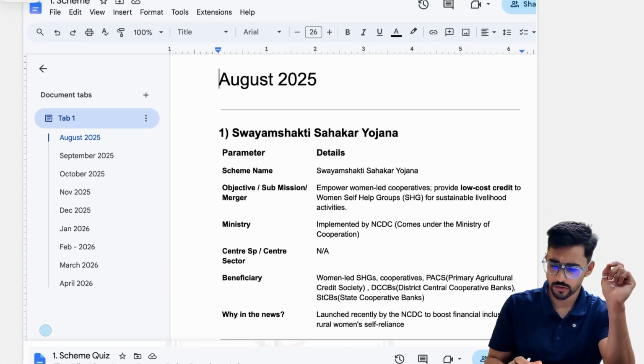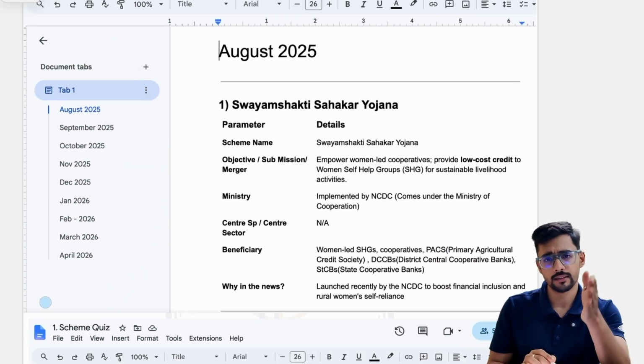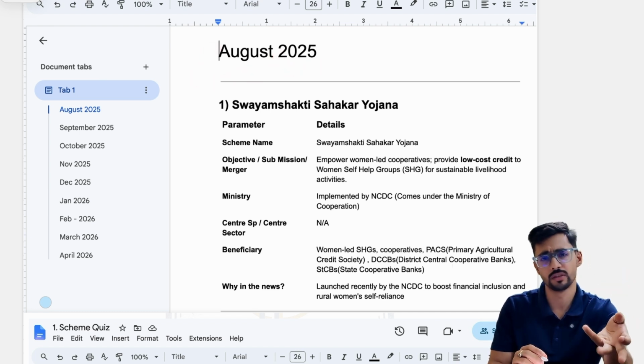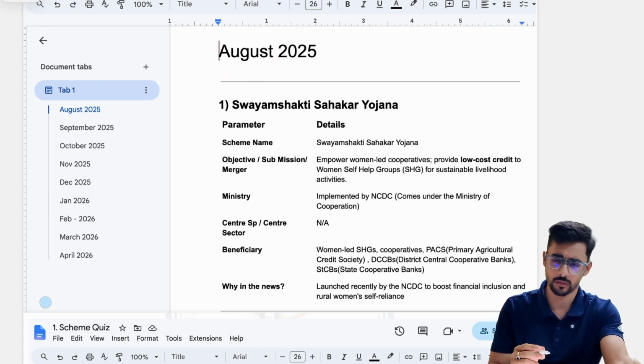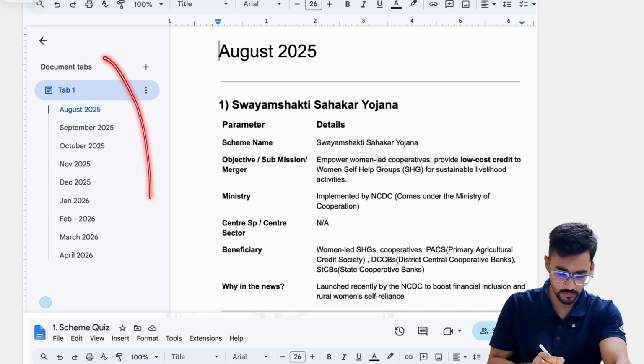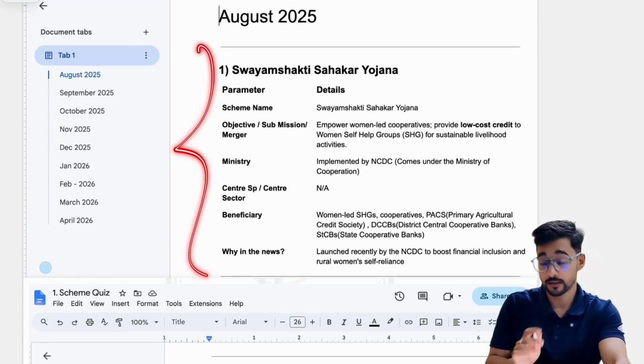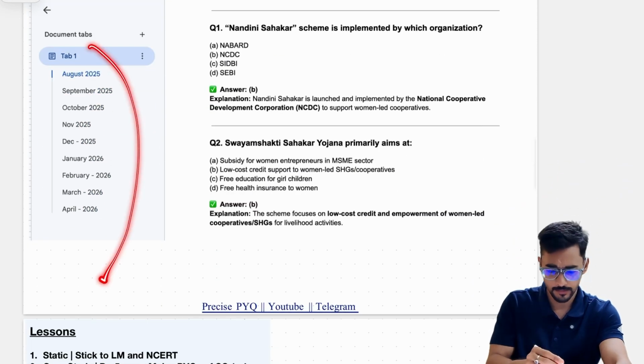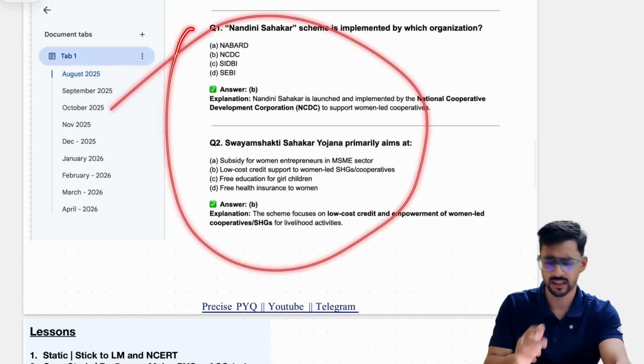This is usually more useful for exams of non-CSEs, UPSC, CAPF, CDS, these exams. But now in UPSC exams also, these type of questions are coming. So one has to cover it. This is how I have covered it from all months. And again, not just theory, because with theory it is very difficult to recall. Questions, same with questions. Okay. Soon I will launch this at a very affordable price.